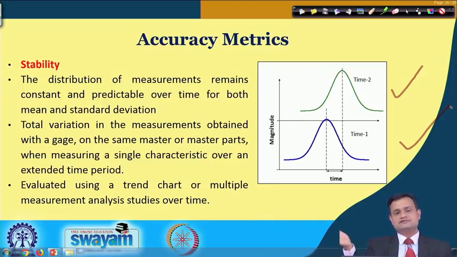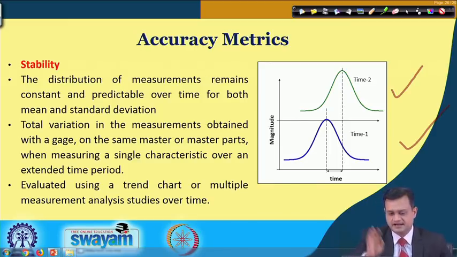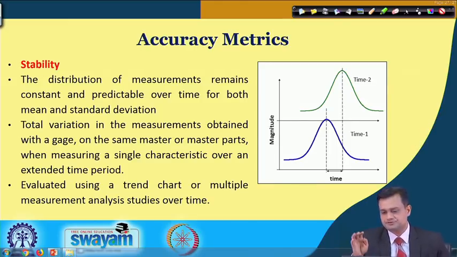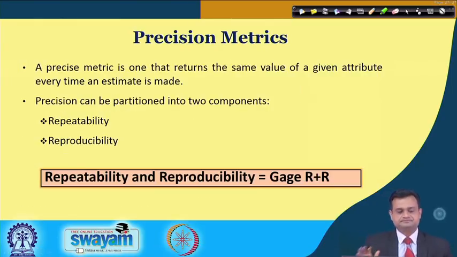So this is evaluated using a trend chart or multiple measurement analysis over a period of time. So how my system remains stable over a period of time, or whether it ends up with higher variability, shift in the measurement reading and some error. That part I am trying to capture through stability.